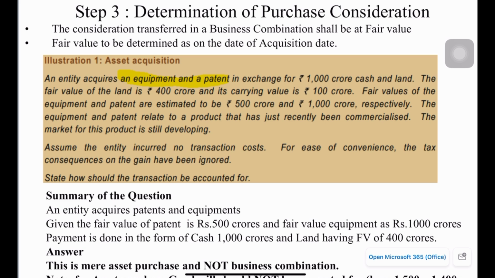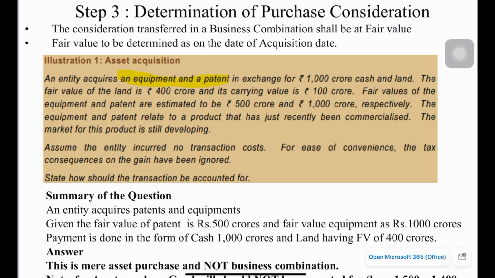And all the fair values need to be measured as on the date of acquisition. That's why the concept of fair value is important in accounting for business combinations. Similarly, the date of acquisition is also important, because as on the date of acquisition, all the assets and liabilities need to be remeasured at fair value.